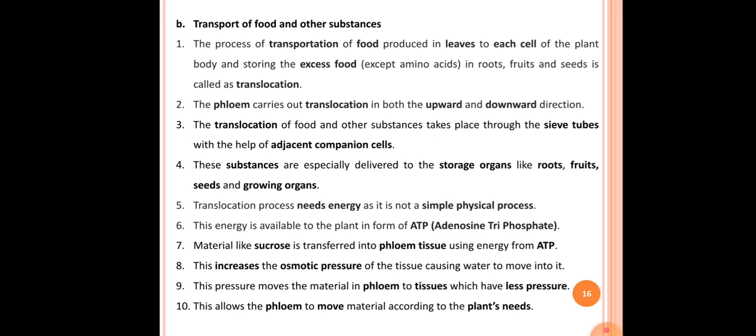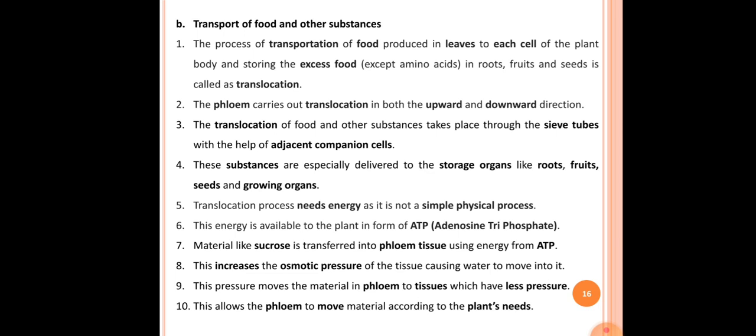The seventh point is the materials like sucrose are transferred into the phloem tissue using the energy from the ATP. So here is an example of translocation: sucrose is a food material which gets transferred into the phloem tissue by using the energy in the form of ATP. The eighth point here is this increases the osmotic pressure of the tissues, causing water to move into it. So during translocation of sucrose, the osmotic pressure of the surrounding tissue increases because of movement of water into it.